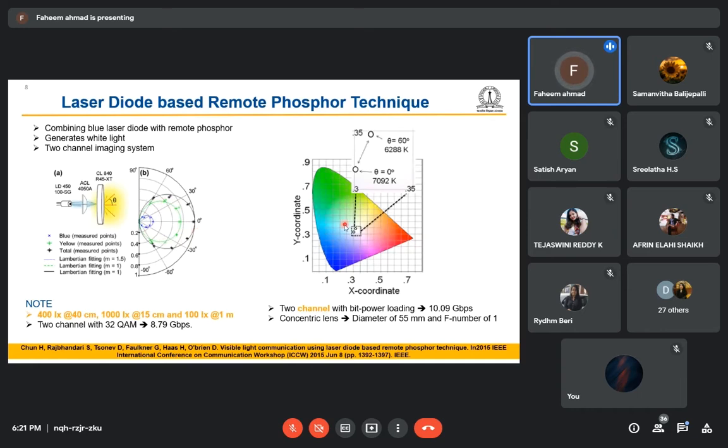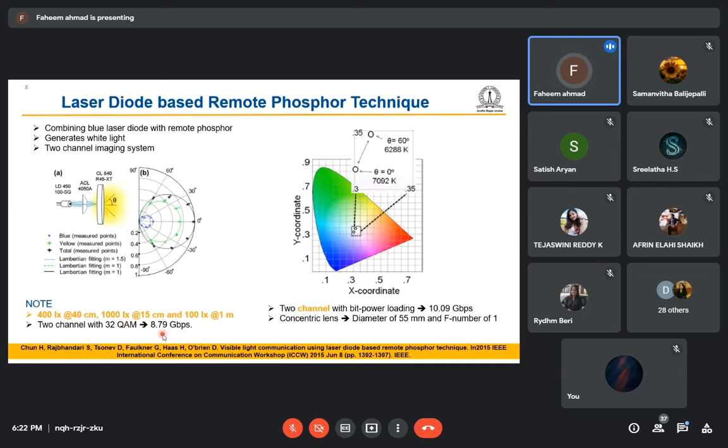This graph shows what color of light we get at theta equals 0 degrees in this direction, and at theta equals 60 degrees in this direction. So it shows how the color is spreading and whether the color of light is uniform or not. This is the gamut they have shown, and they used this yellow phosphor and a blue laser diode. These are the lux levels. What kind of lux level are they getting?